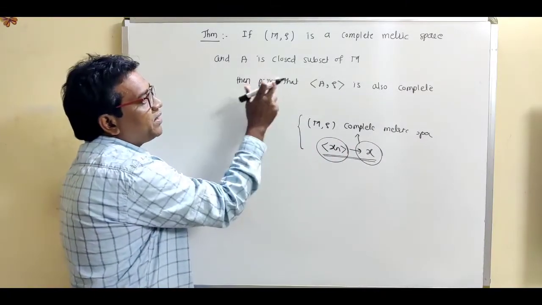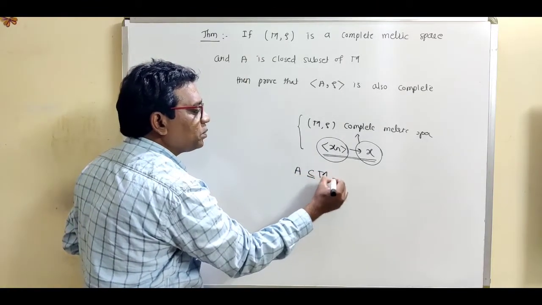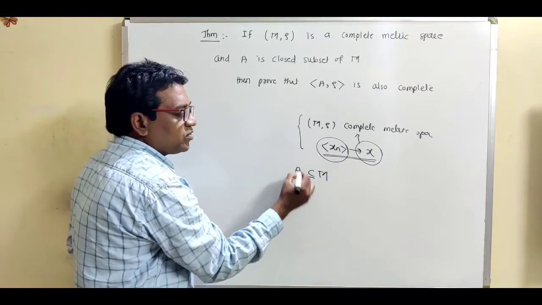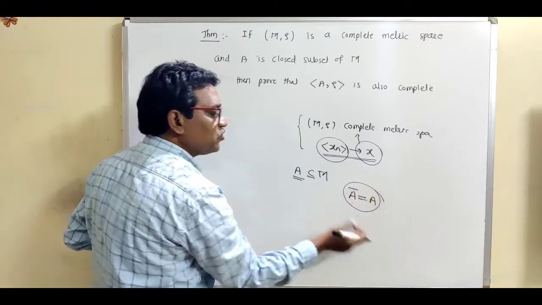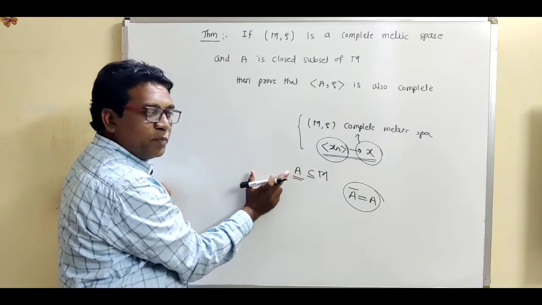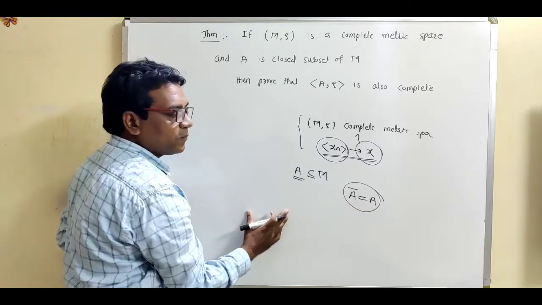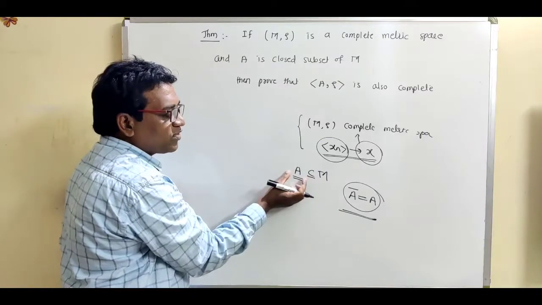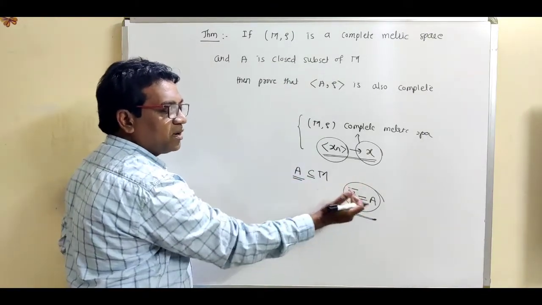Now secondly, we are given that A is a closed subset of this metric space M. A is closed. Closed means A closure is equal to A. This is the definition of a closed set. A subset A of a metric space is said to be closed if A closure equals A. So this is the given condition. We can use this condition also, because A is a closed set.